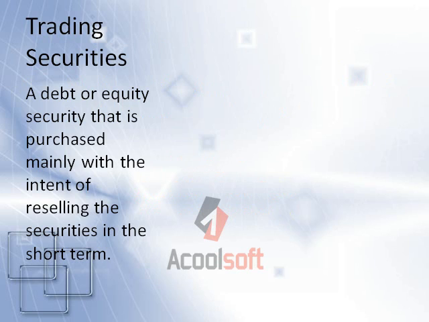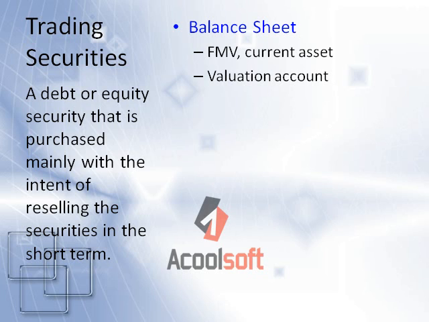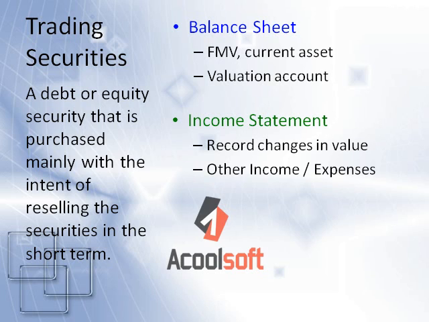A trading security is a debt or equity security that is purchased mainly with the intent of reselling the security in the short term. The trading security will show up in 3 financial statements. First, balance sheet. We will initially purchase a trading security and record it at fair market value as a current asset. We will also create a valuation account called unrealized gains or losses trading securities to record any changes in fair market value. Second is the income statement.